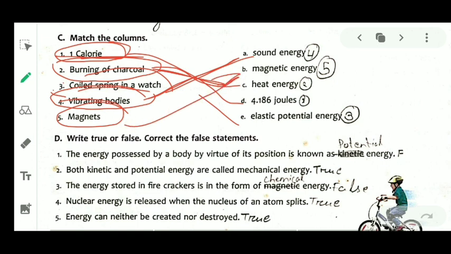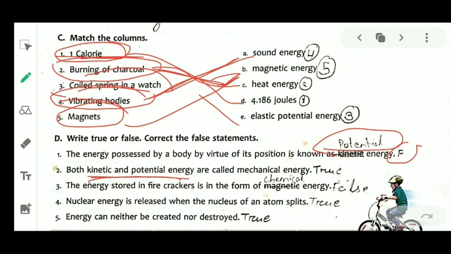Now question number D, write true or false, and you have to correct the false statement also. Okay, now question number 1, the energy possessed by a body by virtue of its position is called kinetic energy. No, all moving things have kinetic energy, so it is false, and the right answer is potential energy. Okay, now question number 2, both kinetic and potential energy are called mechanical energy. Yes, mechanical energy is the sum of kinetic and potential energy. So that is true.